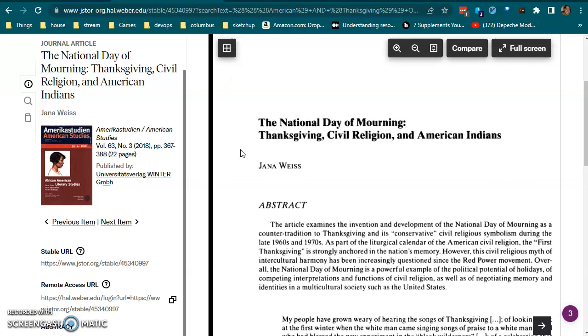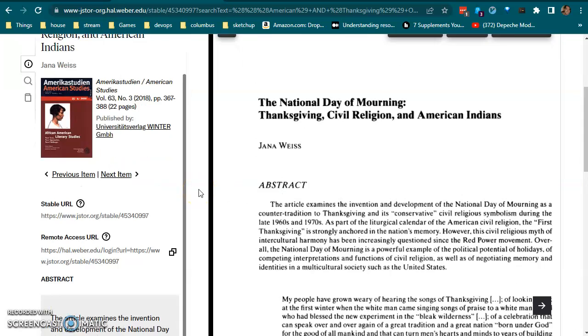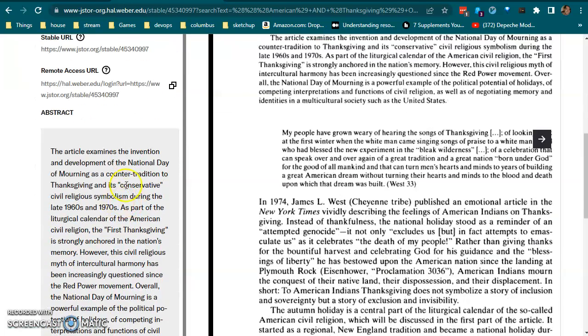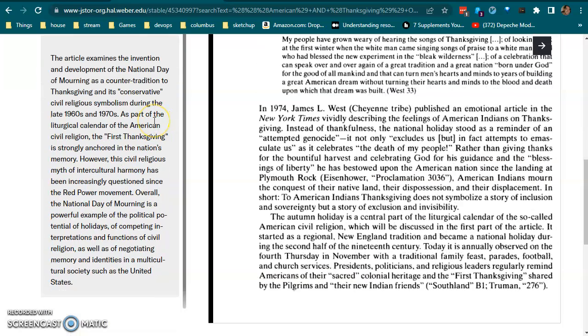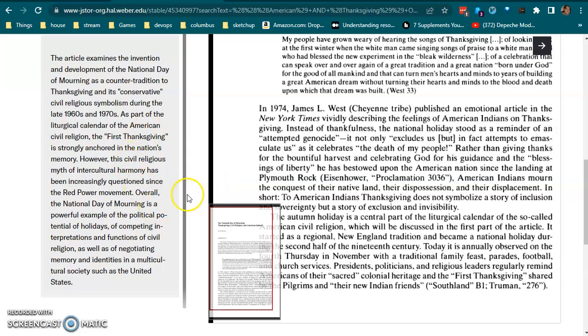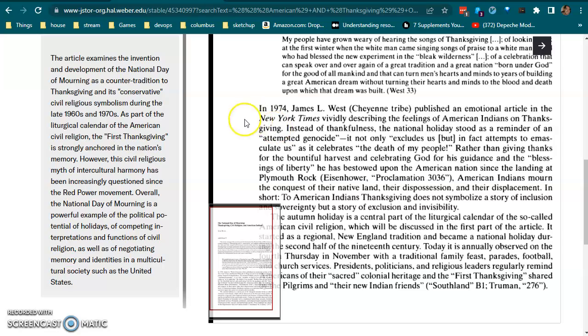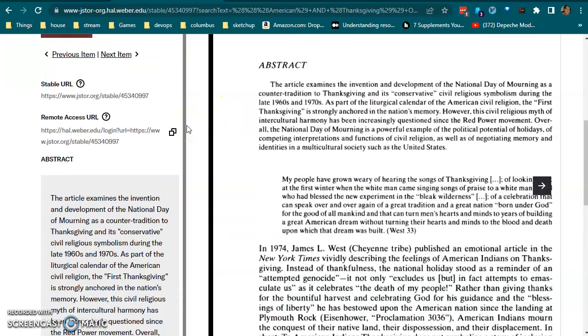The reason why I chose this article over others is because it goes into depth about why this author, Jana Weiss in specific, felt as if this day of mourning is being shown as some American holiday to celebrate every year. She goes into how the myth of this type of religion around Thanksgiving has recently been questioned since the Red Power movement, which is something that I wanted to dive into in this essay. So this is exactly what I was looking for.